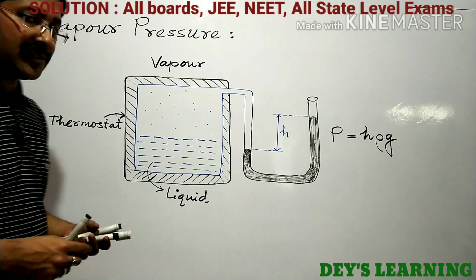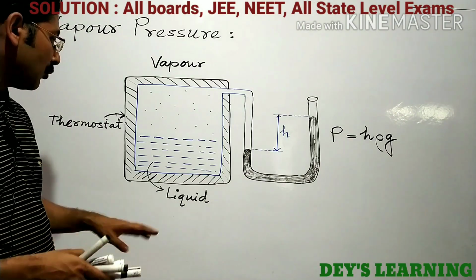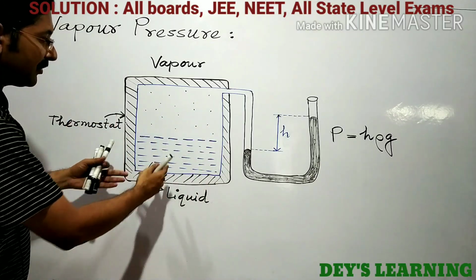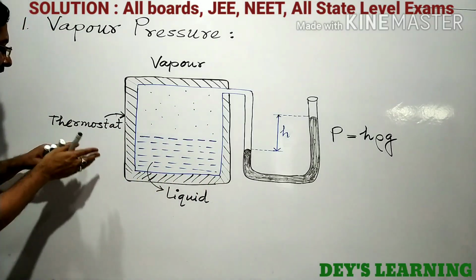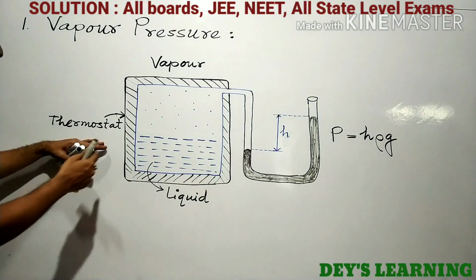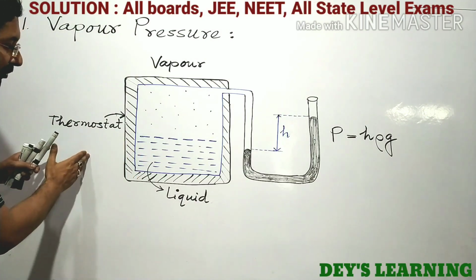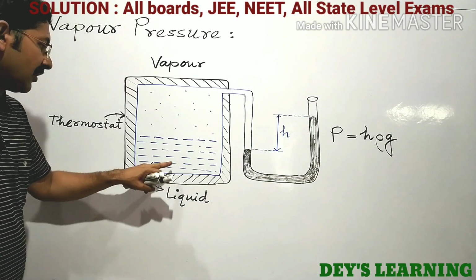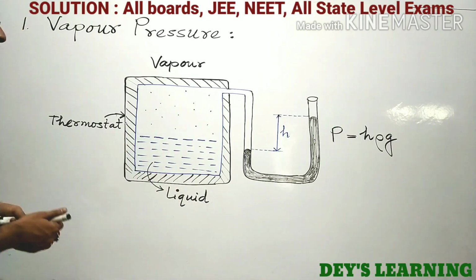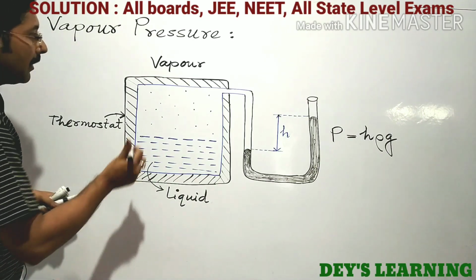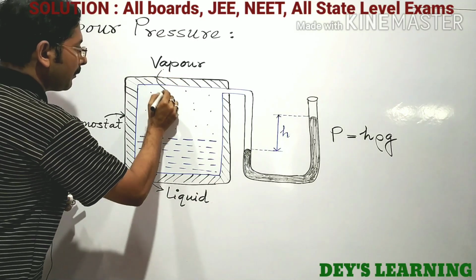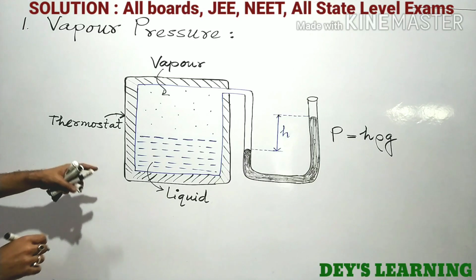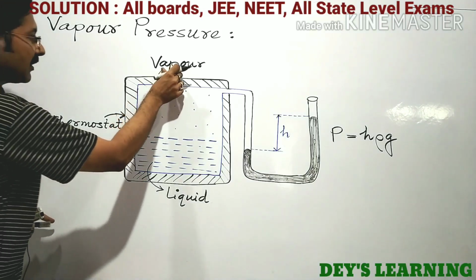Let us consider a system in which a liquid is present in a container, and this container is present inside a thermostat, so that no heat can be transferred from outside into the container or vice versa, or from the container to the surroundings. And this is your vapor, the vapor of the liquid. So this is liquid and this is vapor.